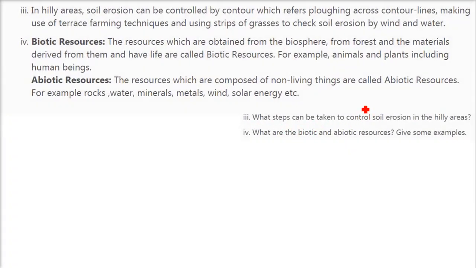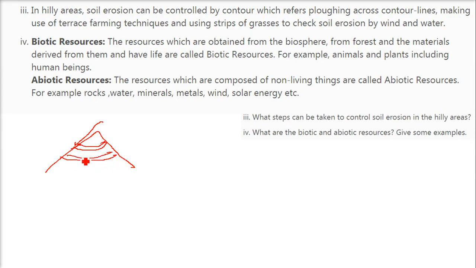What steps can be taken to control soil erosion in the hilly areas? If we have hilly areas, how can we, because this is called Mrida Apardan, the water comes and it will take the top soil from here. So what is the best way? We can have a contour.